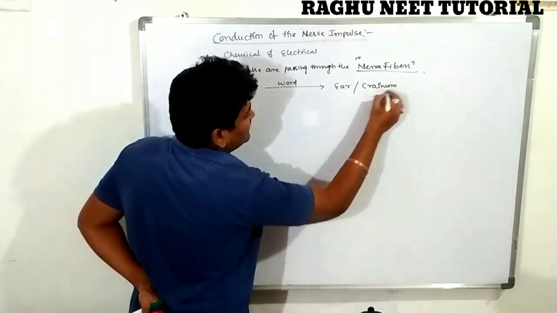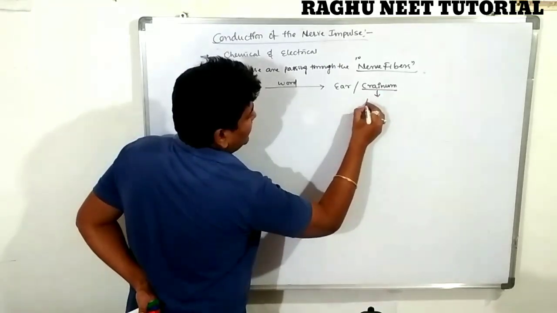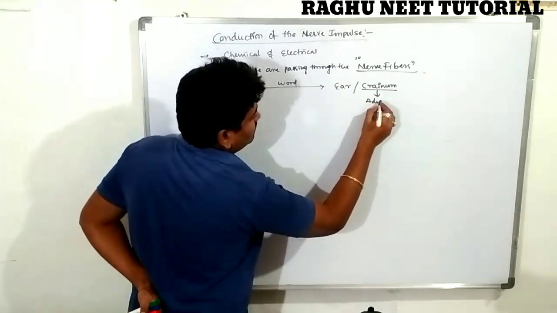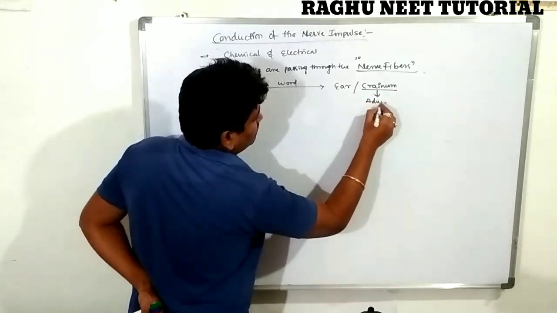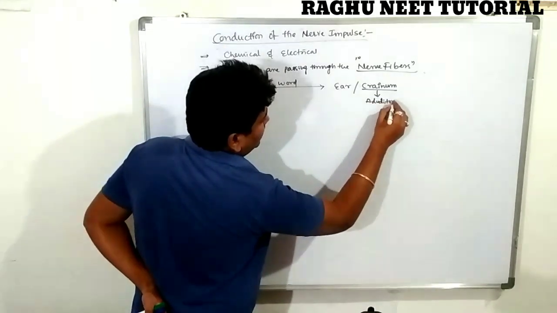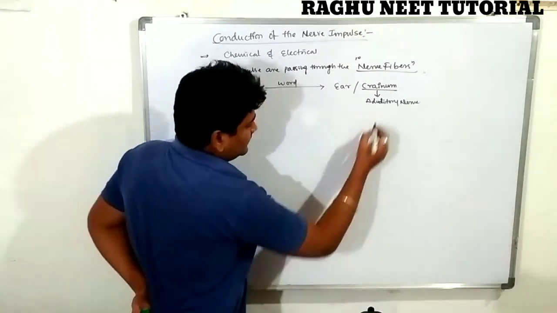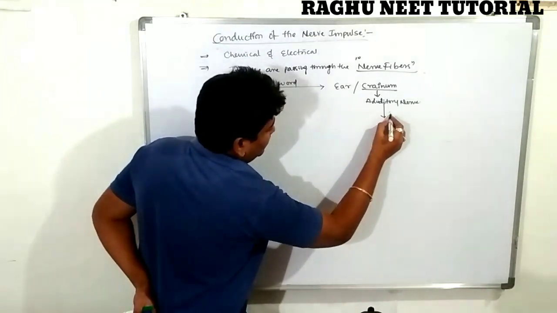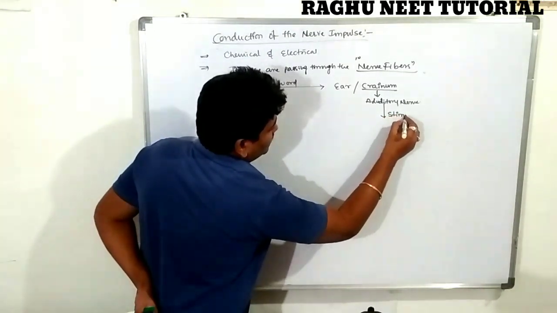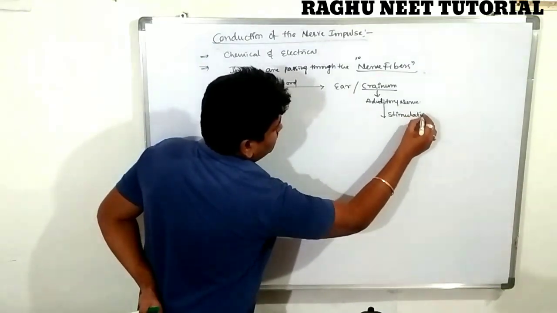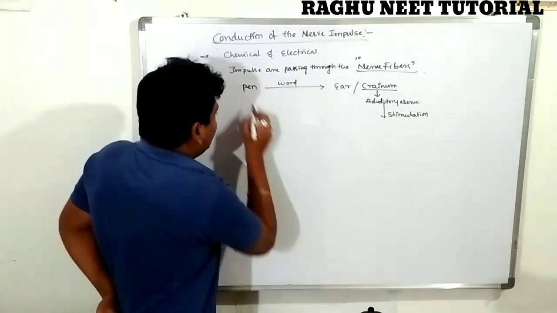The cranial nerve is the auditory nerve. The auditory nerve is stimulated. Stimulation of the auditory nerve, nothing but the word give a pen.